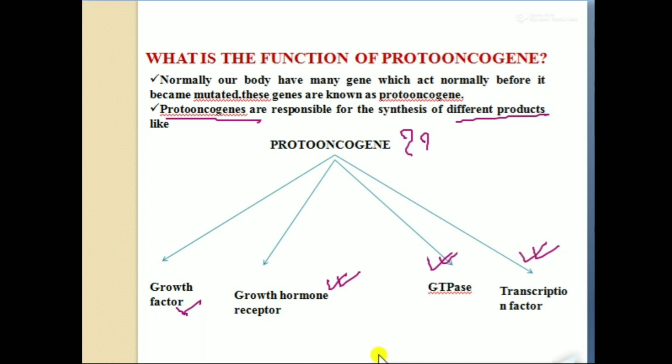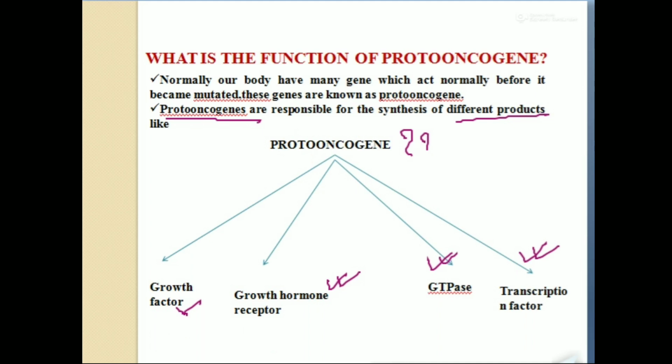What is a growth factor? C-Sis. We all know that C-Sis is a growth factor. Proto-oncogene produces that factor to grow a cell.